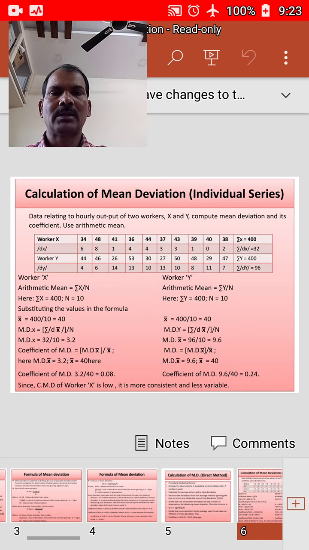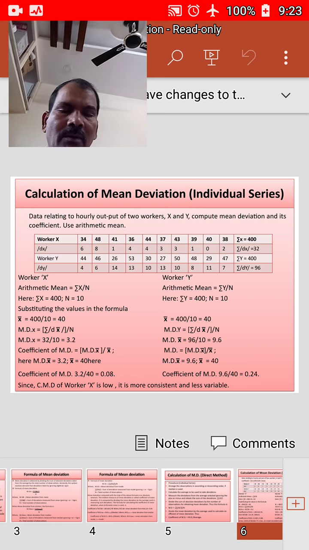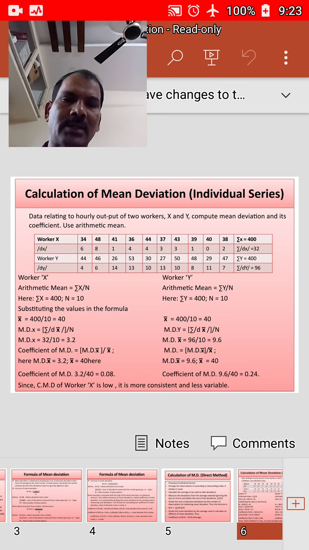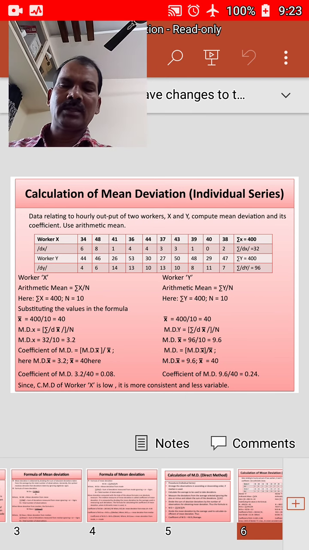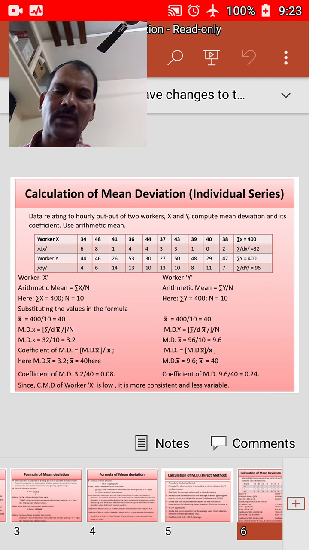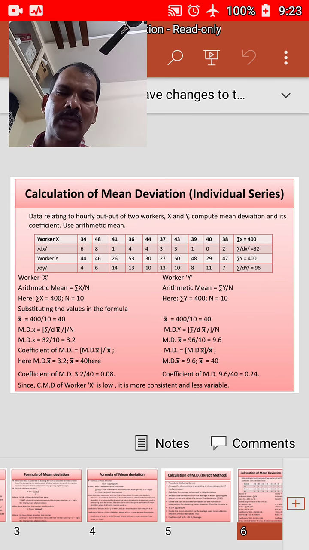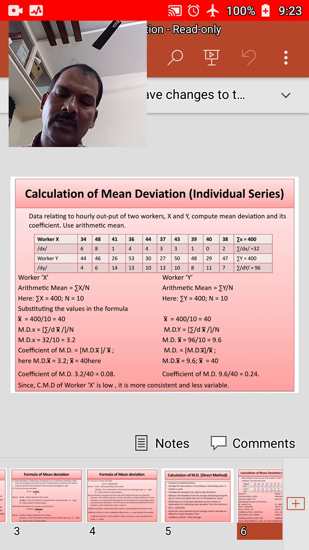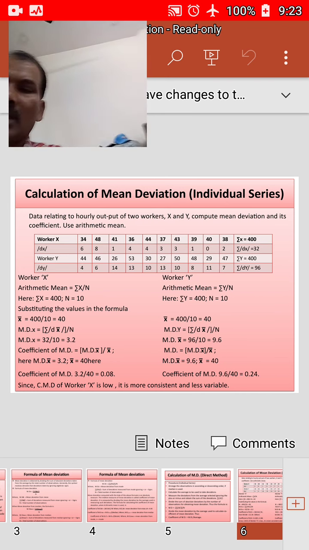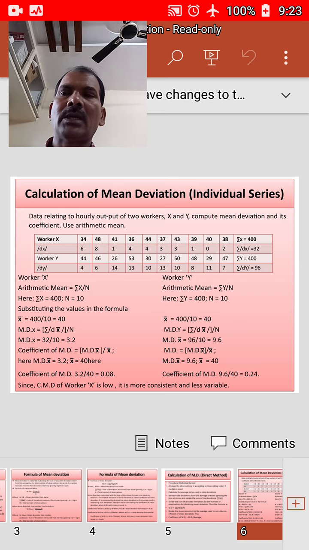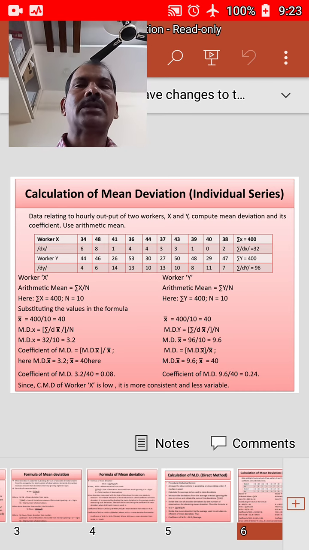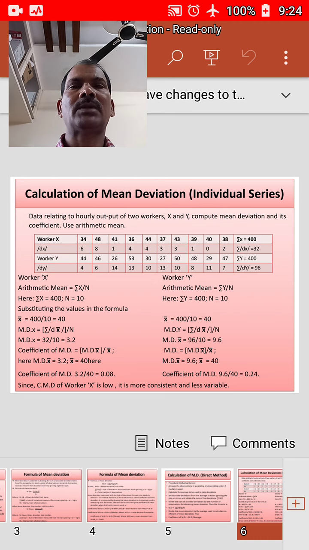Next, the calculation of mean deviation. We will see one example for better understanding of mean deviation from the arithmetic mean. The data given relates to the hourly output of two workers, x and y. Compute the mean deviation and its coefficient using the arithmetic mean. The x values are 34, 48, 41, 36, 44, 37, 43, 39, 40, 38, and the y values are 44, 46, 26, 53, 30, 27, 50, 48, 29, 47.